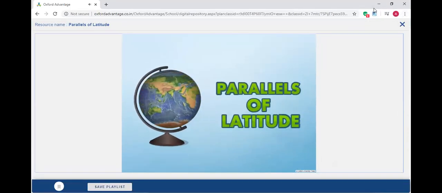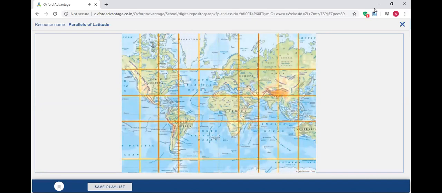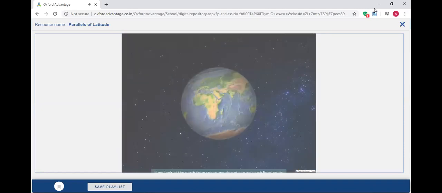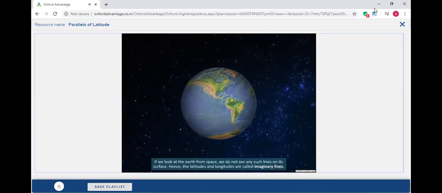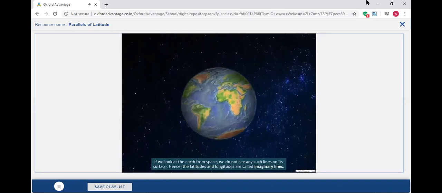Parallels of latitude. Do you see the horizontal and vertical lines drawn on the globe and map? These lines are called latitudes and longitudes. If we look at the Earth from space, we do not see any such lines on its surface.